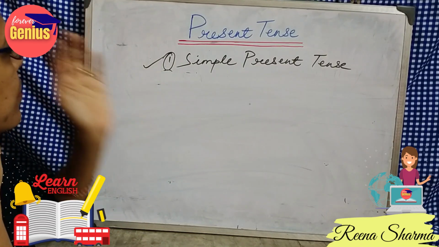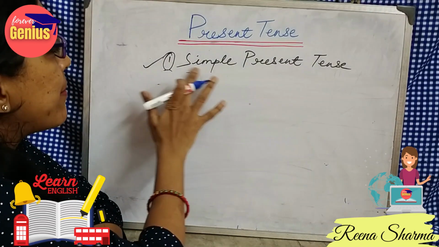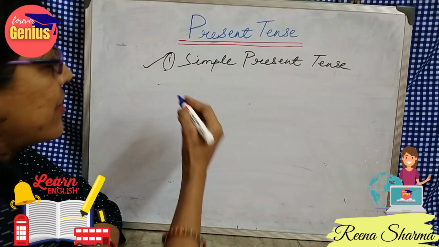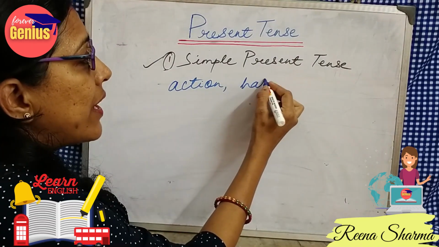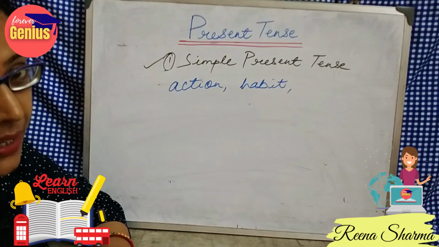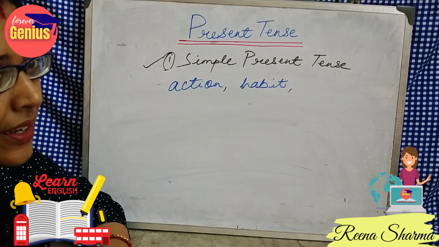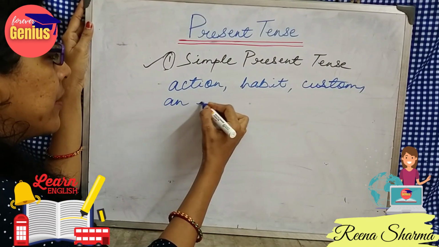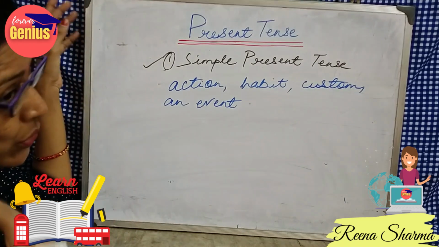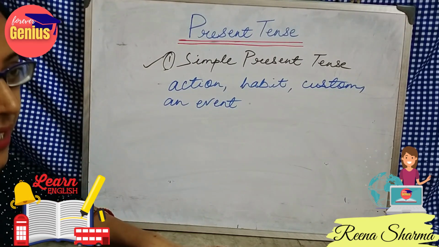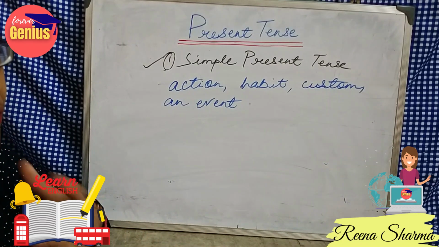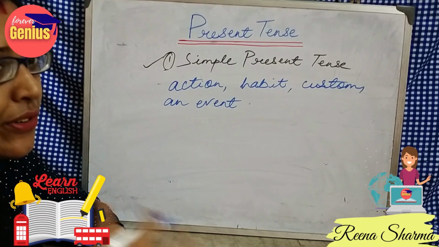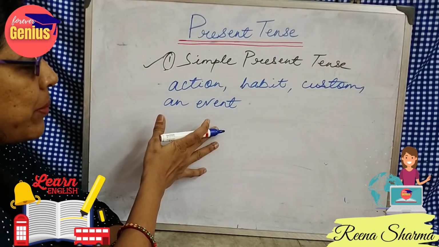But before we go into the examples, let's look at some other important things, like when is simple present tense used? It is used in the case of an action or regular habit. When I go to work every day, it is a regular habit. It is also used for a custom, or an event which is about to happen in the future and has already been arranged. Everything is arranged, like the World Cup begins tomorrow. It is already arranged. Everything is set and it will just start when the date arrives.